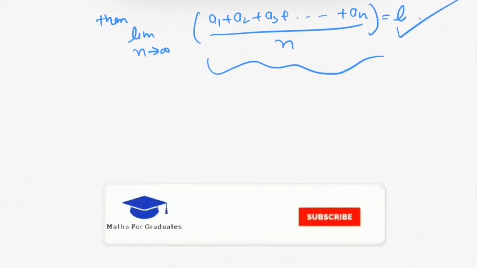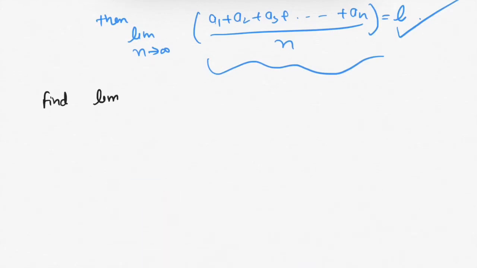Find limit n tends towards infinity 1 over n into (1 plus 1 over 2 plus 1 over 3 and so on up to 1 over n).